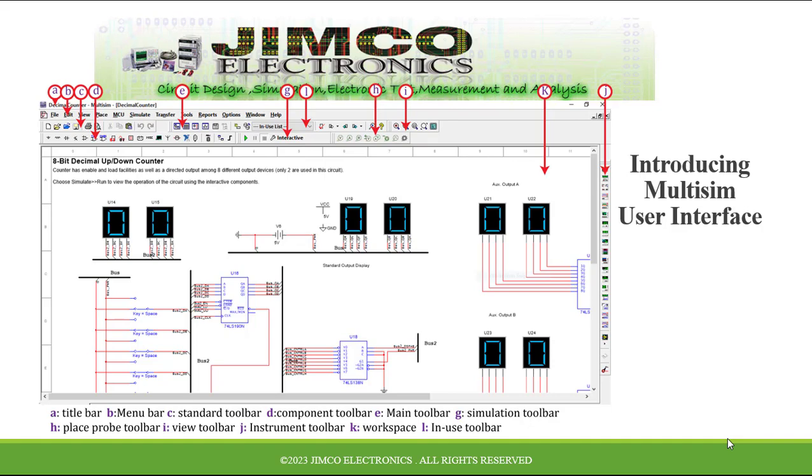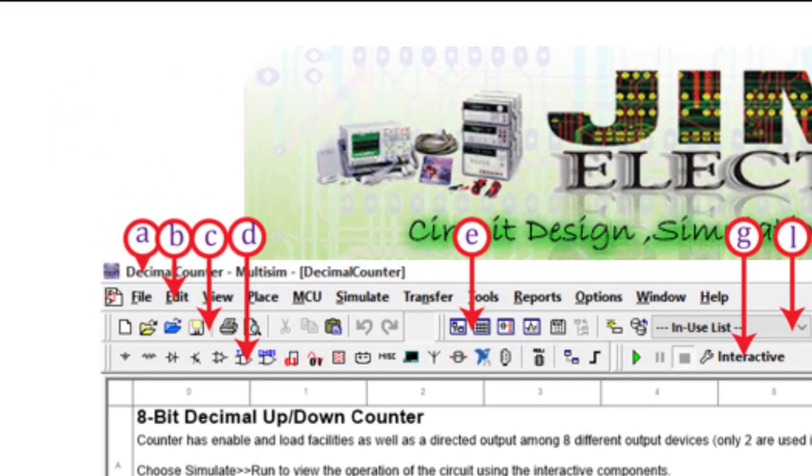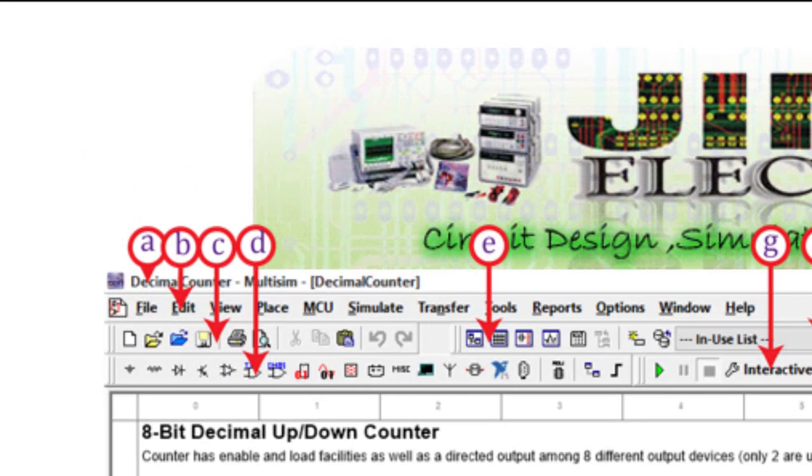Let's start with A. A is called the title bar, and its main function is to display the name of your file. B is the menu bar, which contains all commands of all functions of the program. C is the standard toolbar, containing commonly used functions like save, print, cut, and paste.